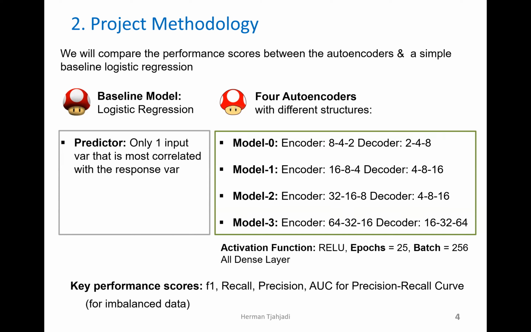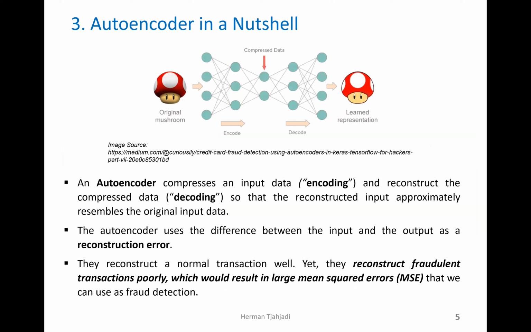For the key performance scores, we are going to use F1, recall, precision, and AUC for the precision-recall curve, because we are dealing with imbalanced data.